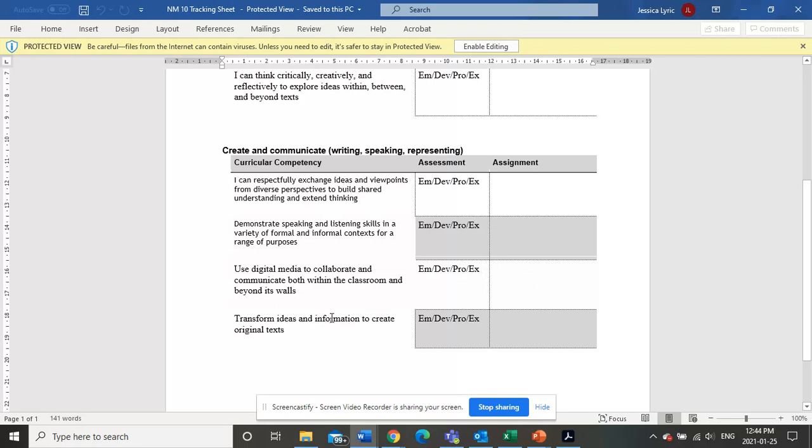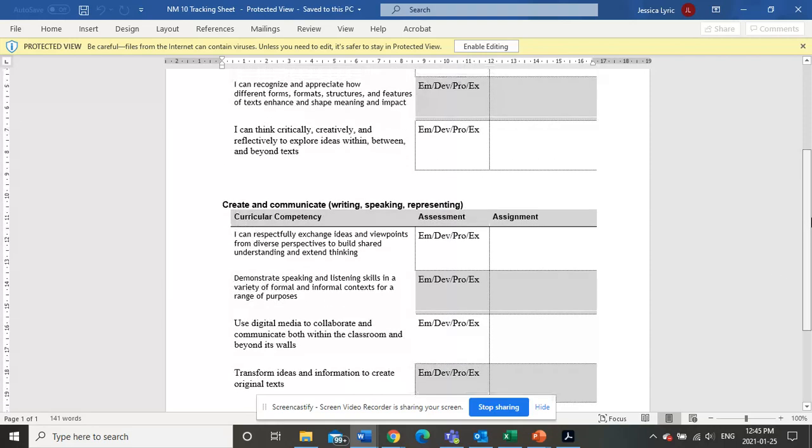Transform ideas and information to create original texts. Okay, so this is all about writing and creating some original writing. So, probably your poetry anthology or your final essay. Okay, so choose one or two there and then give yourself a mark overall on how you think you did.